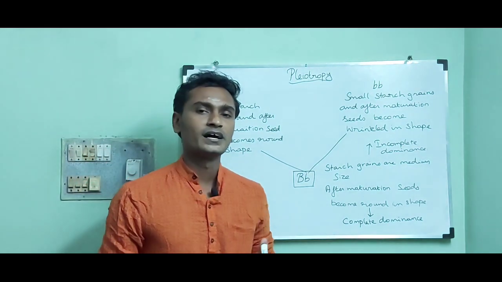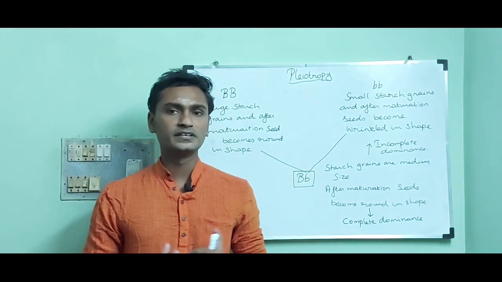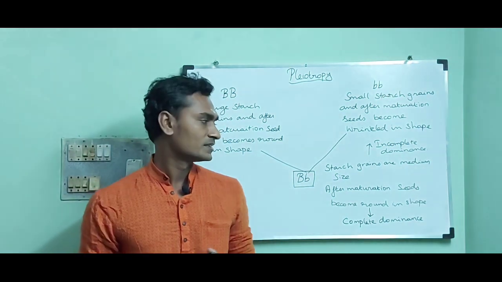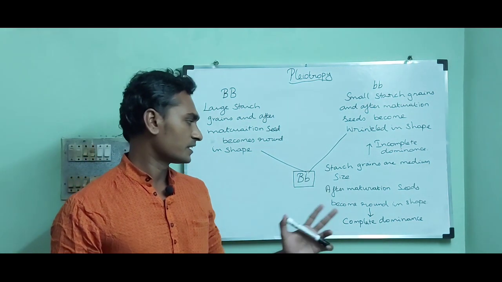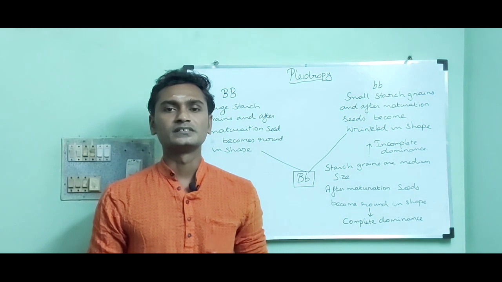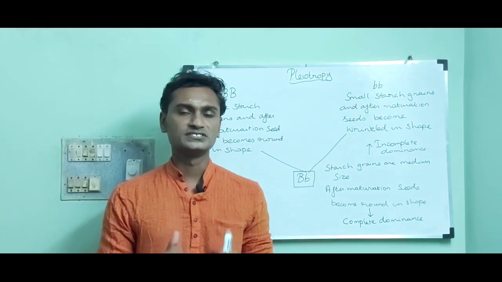So, a single gene exhibits multiple traits, that is the starch grain size and the shape of the seed. So it is said to be a pleiotropic effect and a pleiotropic gene.